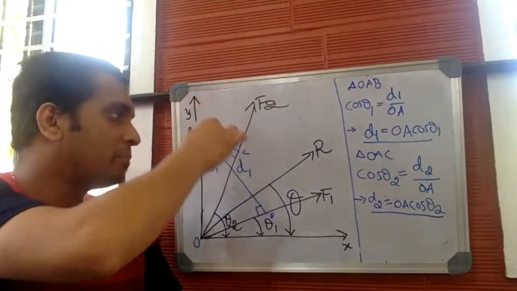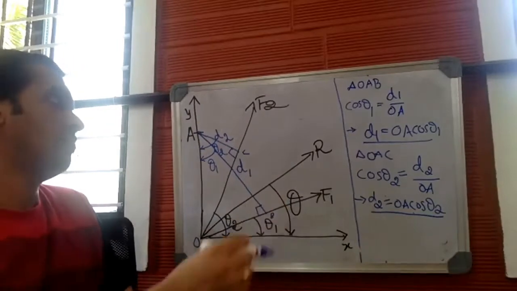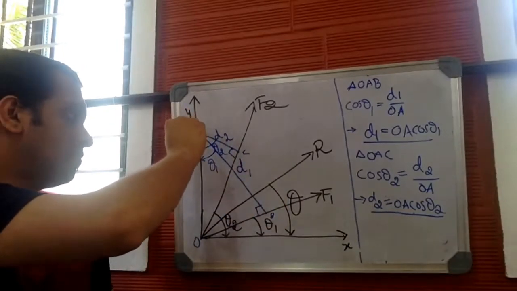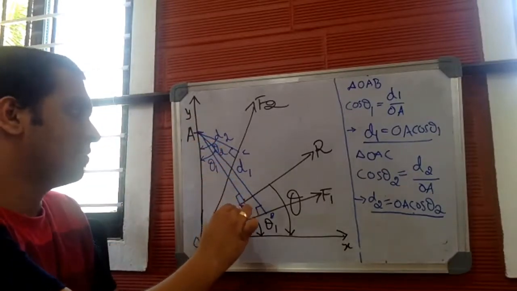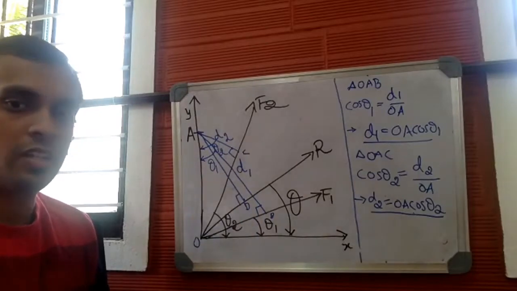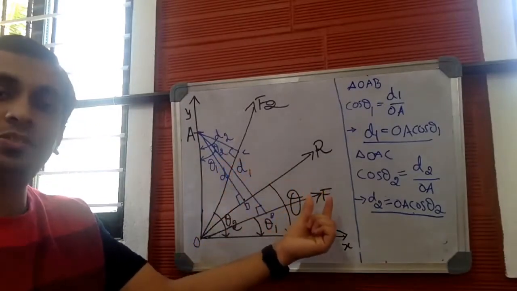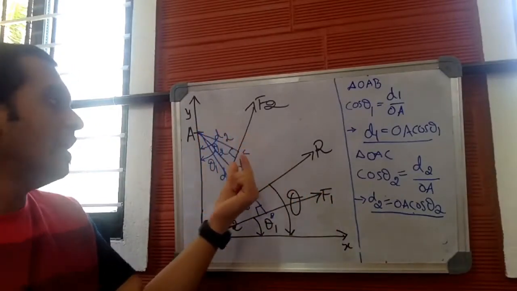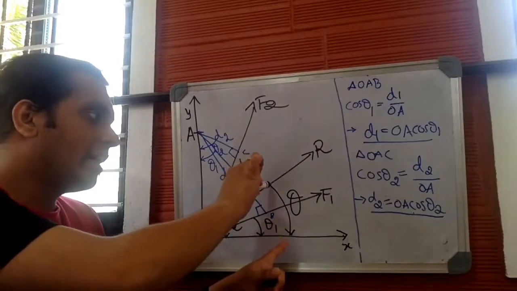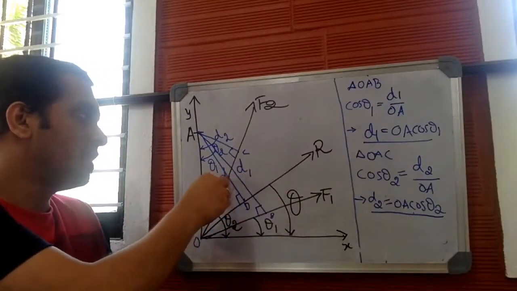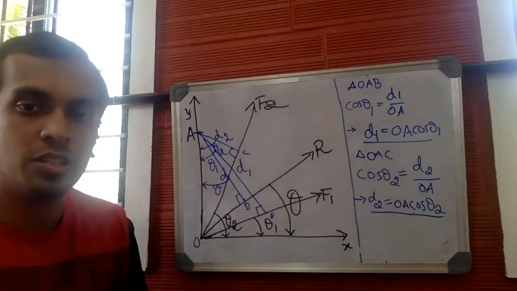We have to draw a perpendicular line from A to R, the line of action of R. Let me draw it somewhere here, and let me mark the perpendicular distance as D. D1 is the perpendicular distance associated with F1, D2 is the perpendicular distance associated with F2, and let D be the perpendicular distance associated with R. Since R makes an angle of theta with respect to horizontal, even this particular line should make an angle equal to the same. So even this should be equal to theta.